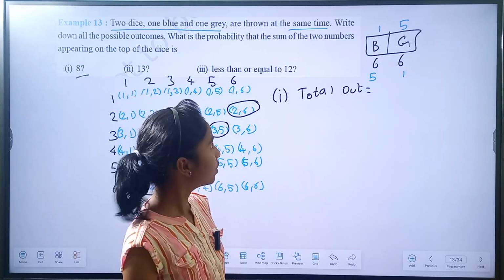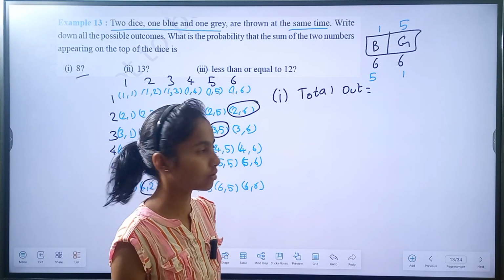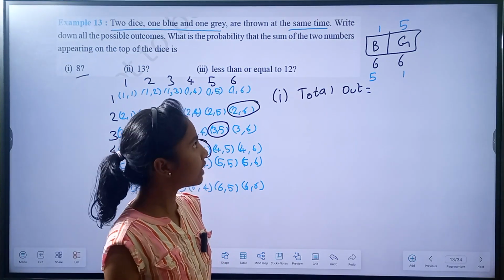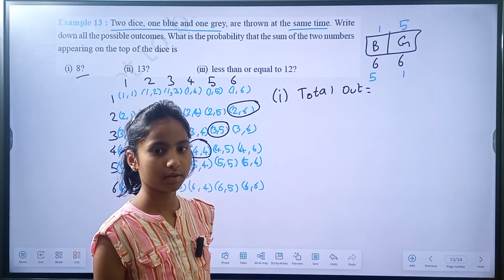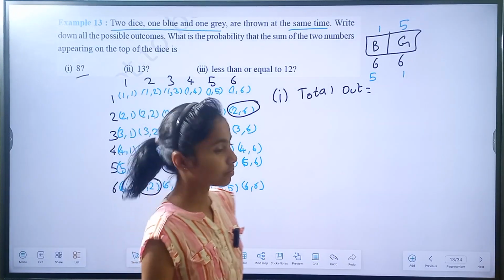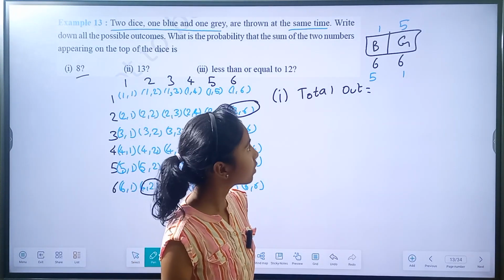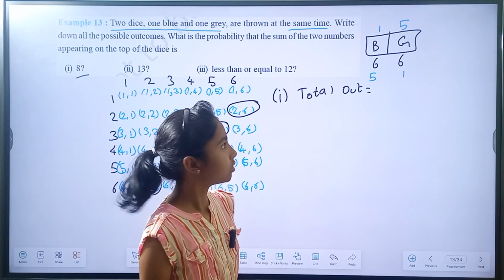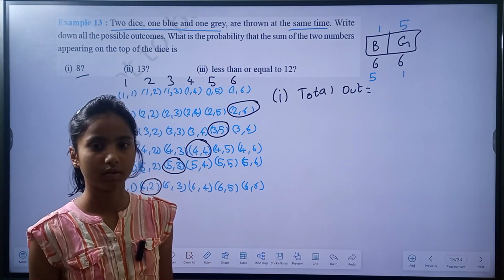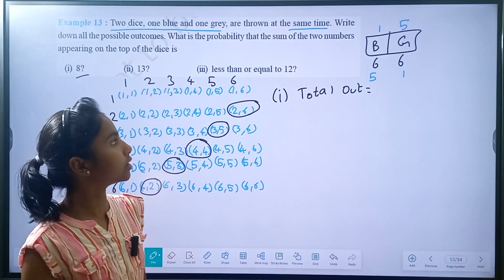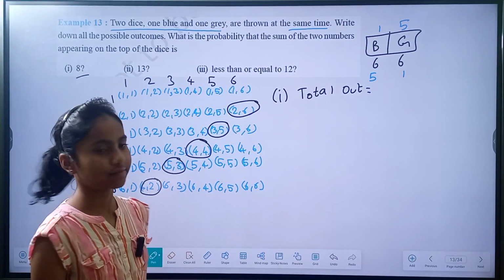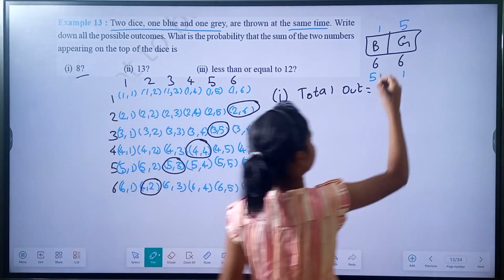In the first one, 1 is for the blue die and 5 is for the grey die. In the second case, 5 is for the blue die and 1 is for the grey die. This 5 is not the same as the previous one, because these are separate dice. Those outcomes are not allowed to be placed on the other die's side. So the total number of possibilities is 36 only.